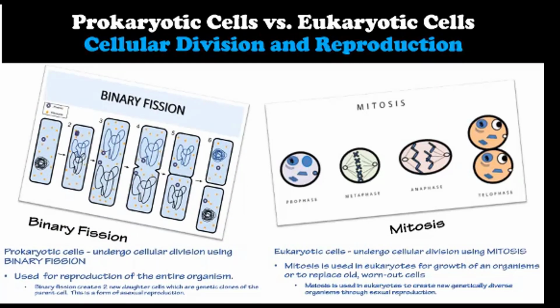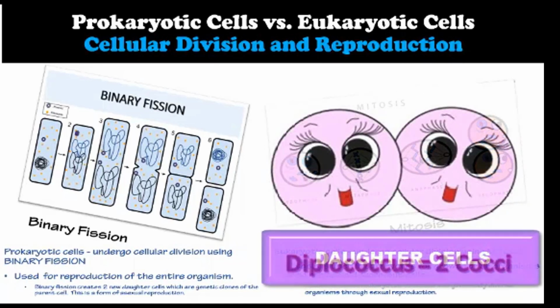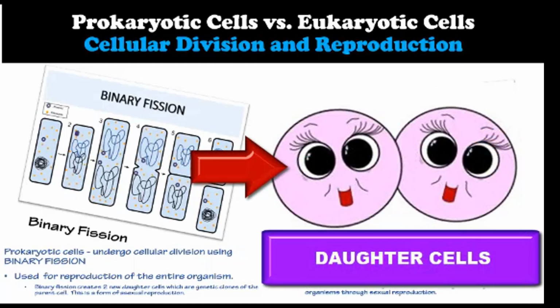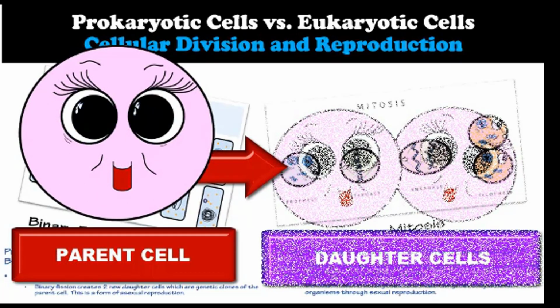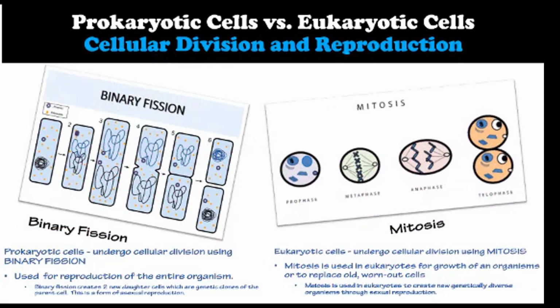Prokaryotic cells undergo cellular division using the process of binary fission. Binary fission is used for the reproduction of the entire organism. Binary fission creates two daughter cells, which are genetic clones of the parent cell. This is a form of asexual reproduction.